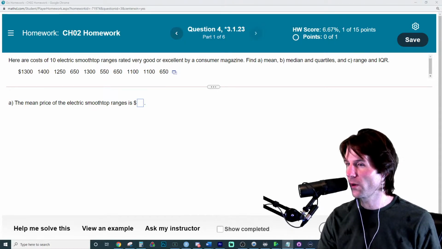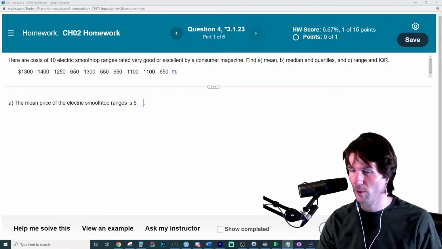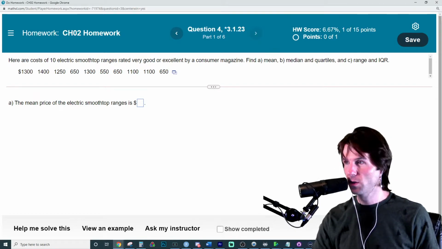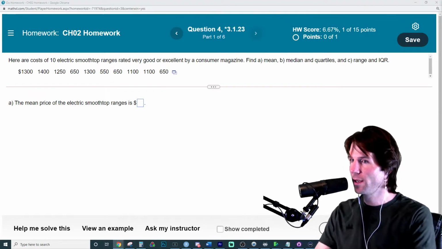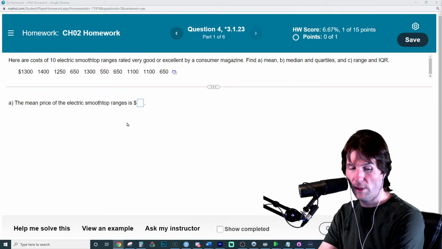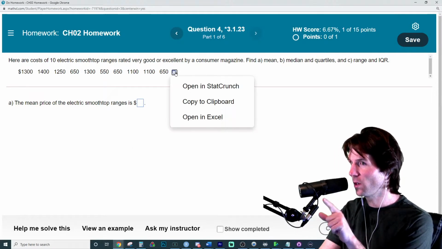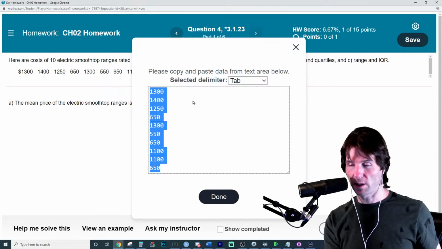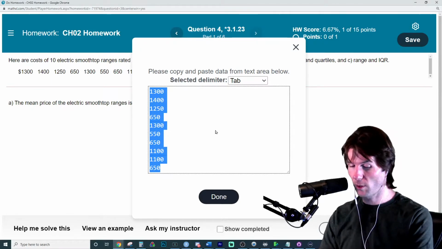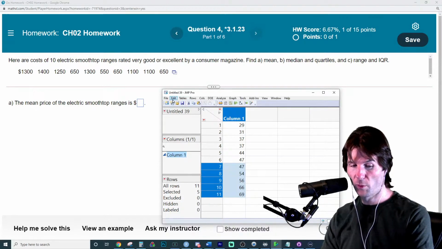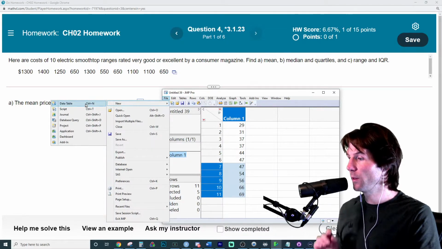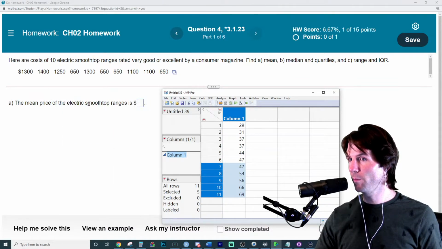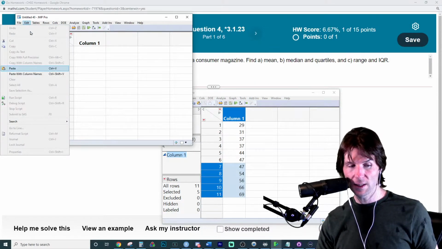Let's do question number 4. And this is at the 54-minute mark and 18 seconds. Let's check it out here. So very similar sort of work that we're doing on this question. With this question right here, we have the mean price. And this time, let's take our data, go here to the button, copy to clipboard. Now JMP's going to make this super easy because when we copy it, we hit Control-C, and then we're going to bring it over to a new data sheet with File, New Data Table. Just a new data sheet like an Excel spreadsheet. And now we're going to go to Edit and then Paste.